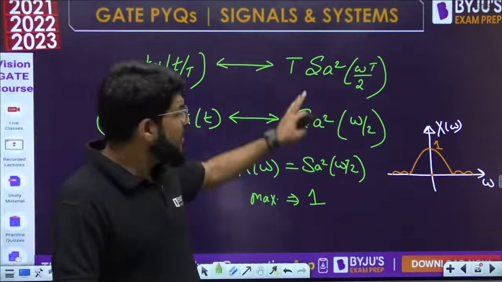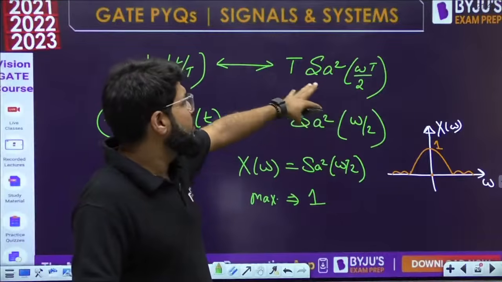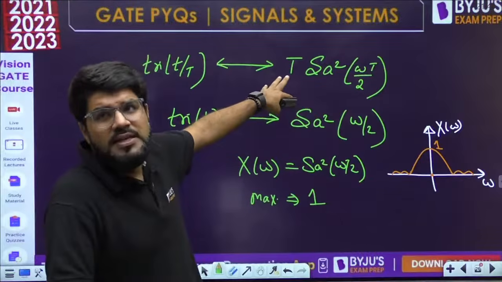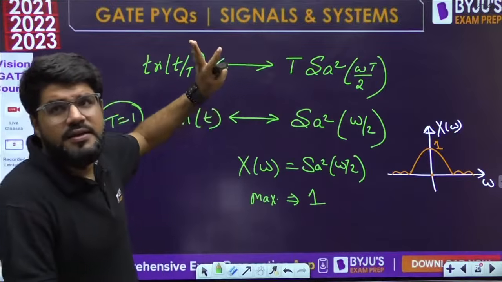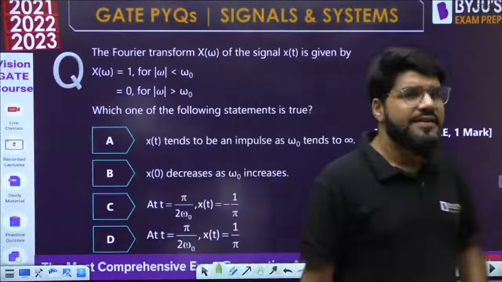So here it is true. For the triangular waveform, it is true. Even if it is T sampling omega T square by 2, the maximum value will be T. That is agreed. Done. Next question, 2 marks again.